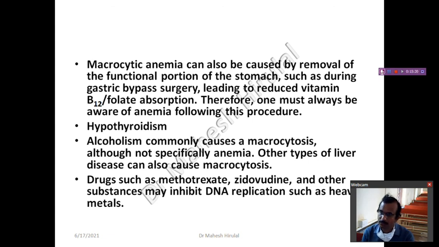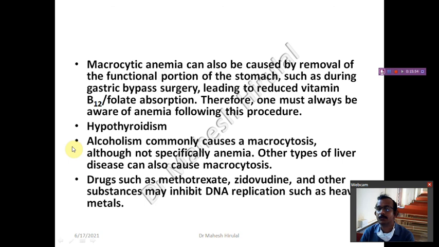Even nowadays, for excessive or morbid obesity, we go for gastrectomy. When you remove part of the stomach, it will lead to non-absorption of vitamin B12 and folic acid, leading to macrocytic anemia.